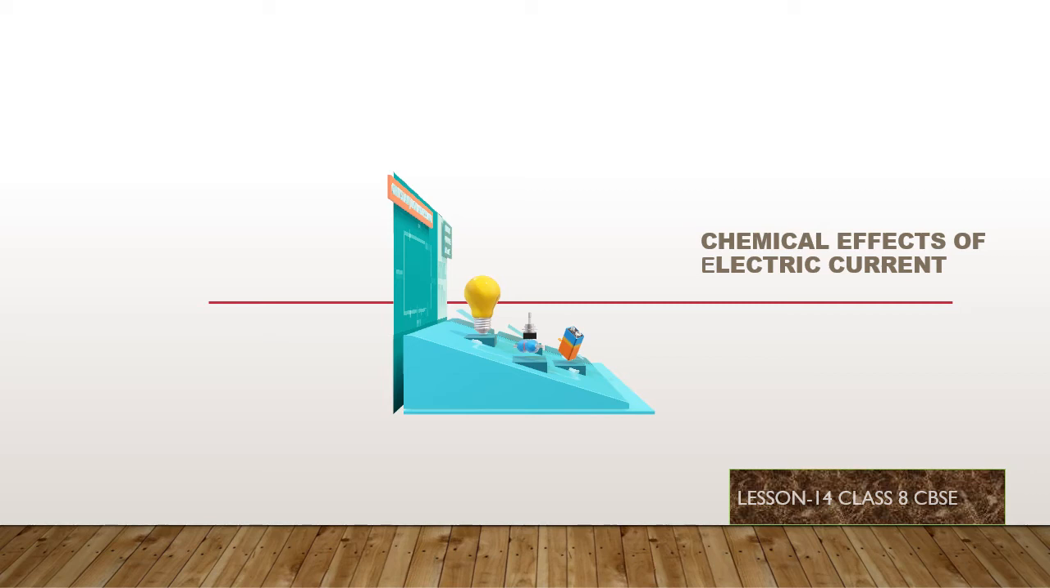Hello students, welcome to lesson number 14, Chemical Effects of Electric Current. This lesson is a continuation of class 6 and 7 electric current.